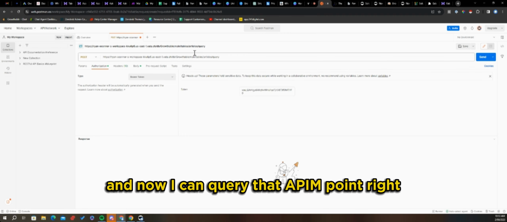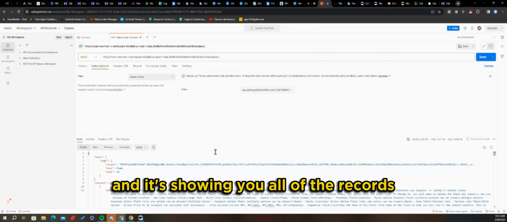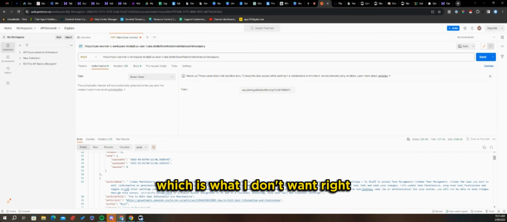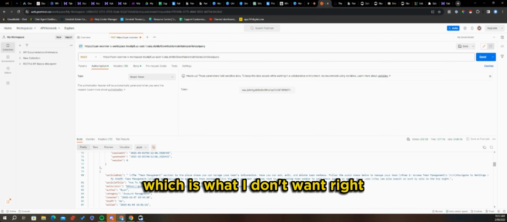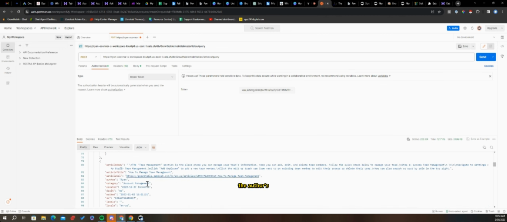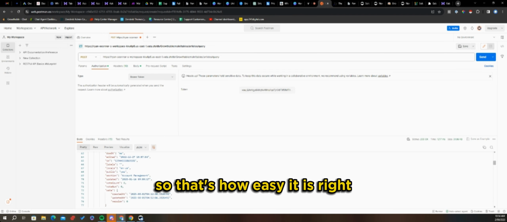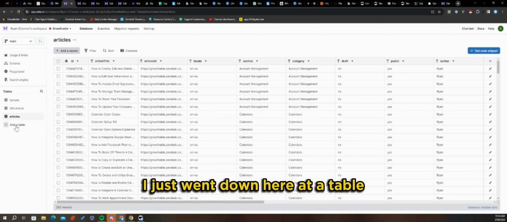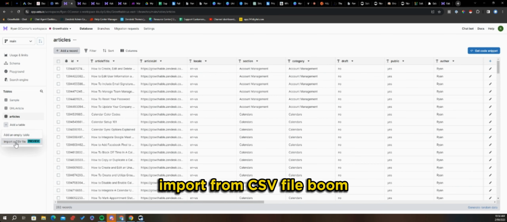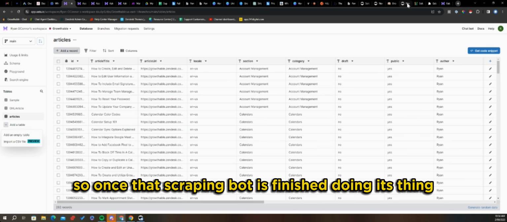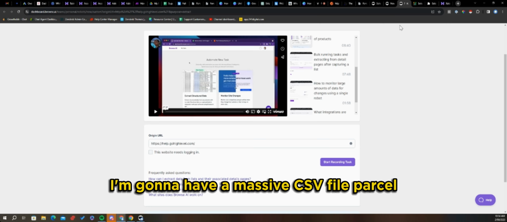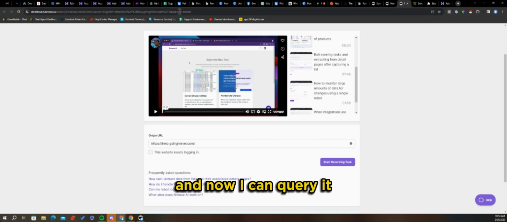And now I can query that API endpoint, right? It's showing you all of the records, which is what I don't want. But you can see here the article URLs, the authors, the category URL. So that's how easy it is. To create that table in Zata, I just went down here, add a table, import from CSV file, boom. Once that scraping bot is finished doing its thing, I'm going to have a massive CSV file, pass it to Zata, create a table, and now I can query it.